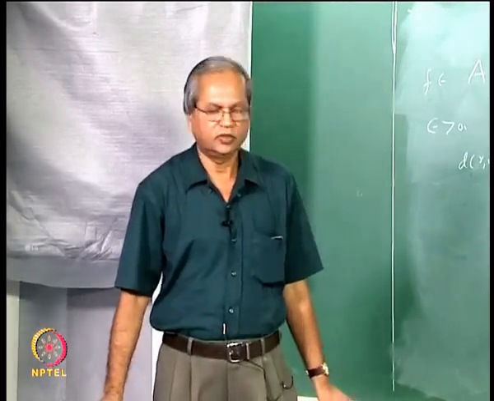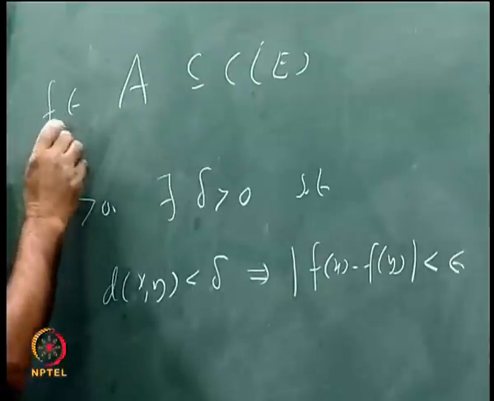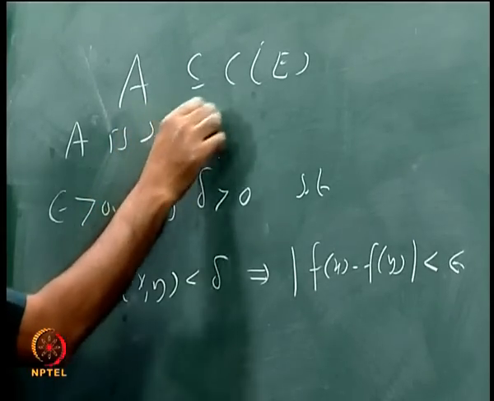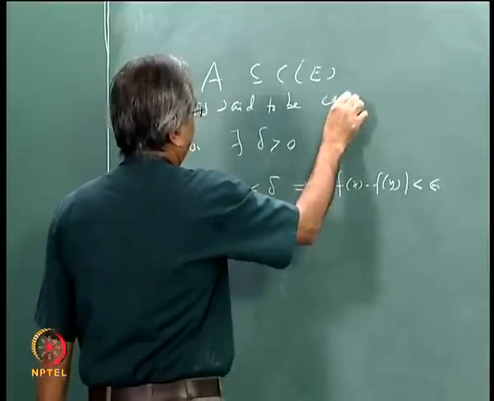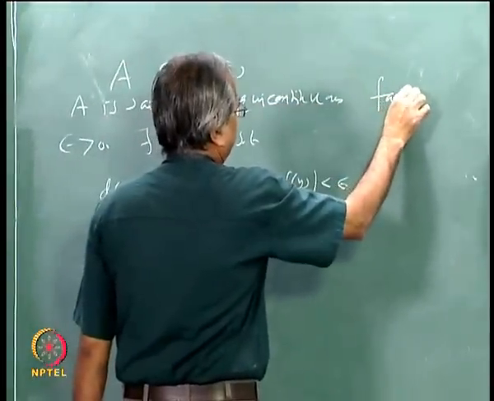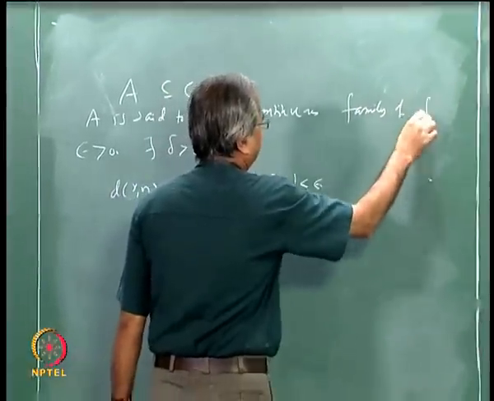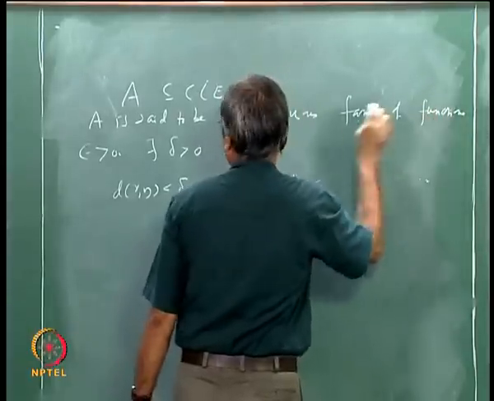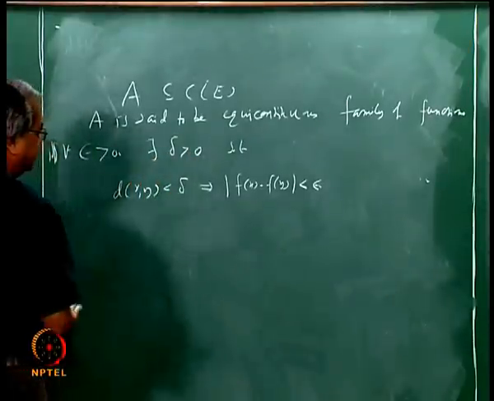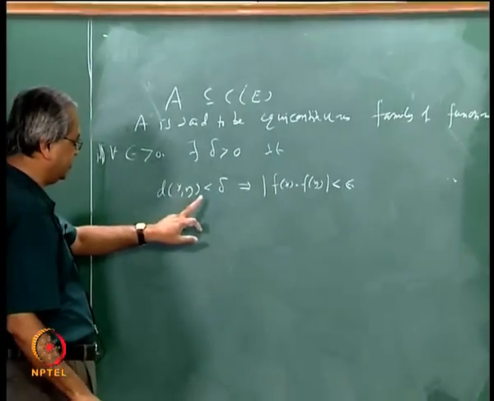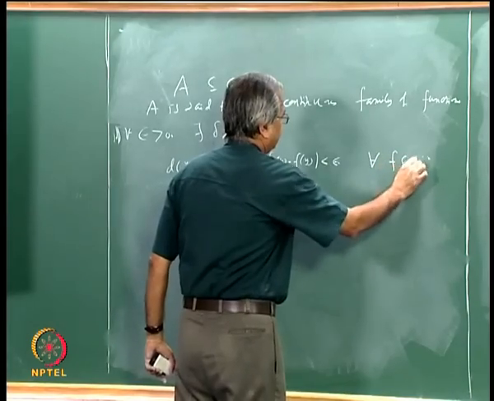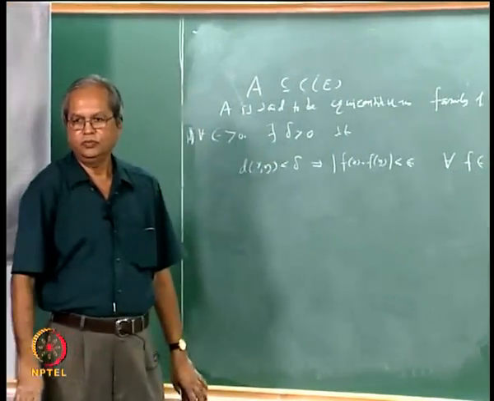So A is said to be an equicontinuous family of functions if for every epsilon bigger than 0 there exists delta bigger than 0 such that distance between x and y less than delta implies mod f(x) minus f(y) less than epsilon for every f in A.